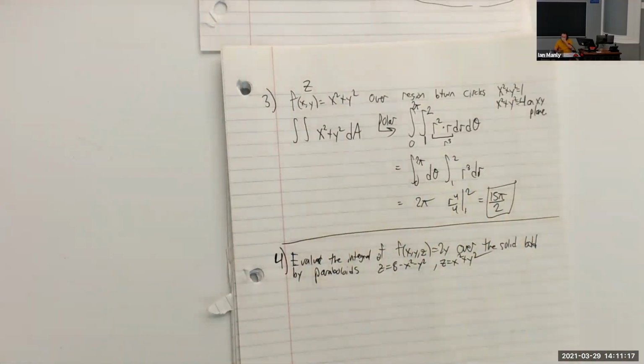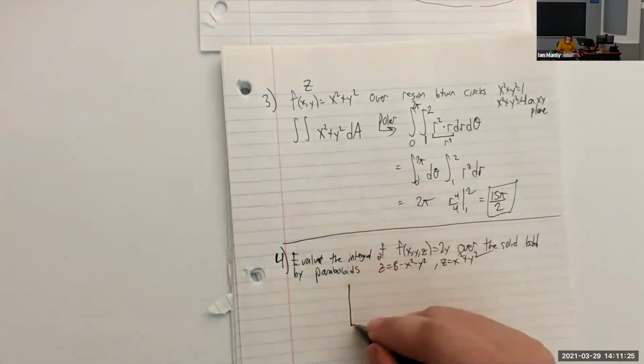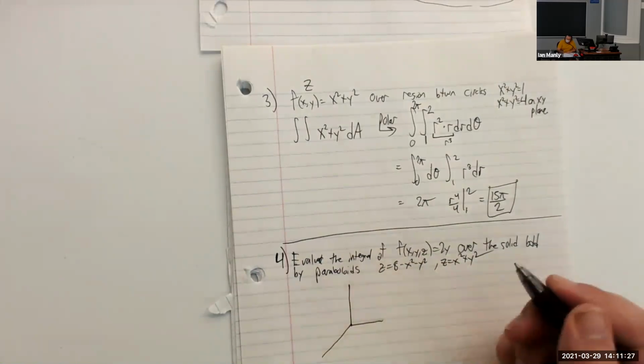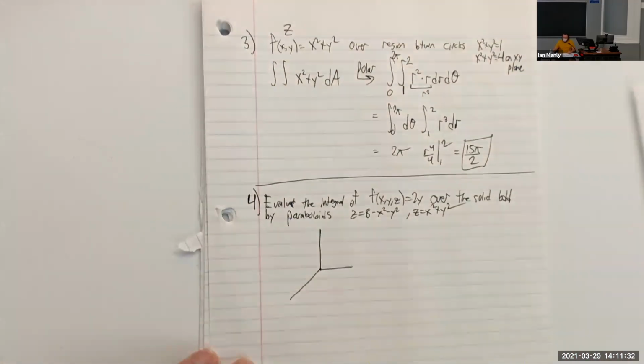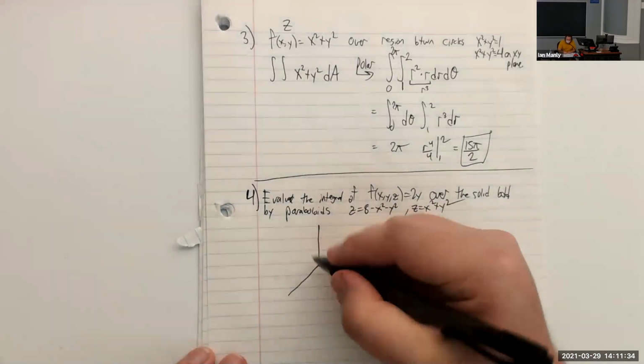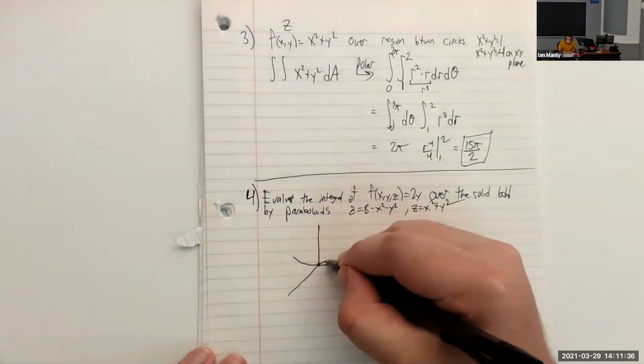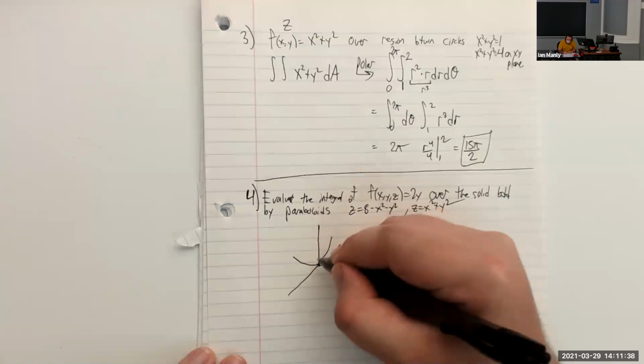All right, let's see here. I already see some people in the chat saying we should do cylindrical, and that sounds like a pretty good idea to me. So let's draw a picture of this real quick, just so we make sure what's going on here. Z equals x squared plus y squared is our bottom bound. So that's going to be a paraboloid looking like this right here.